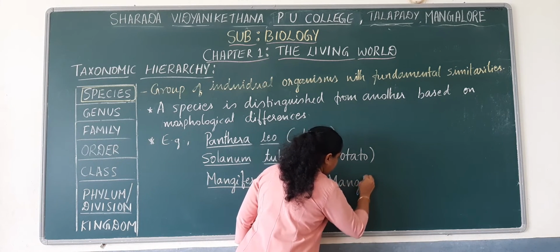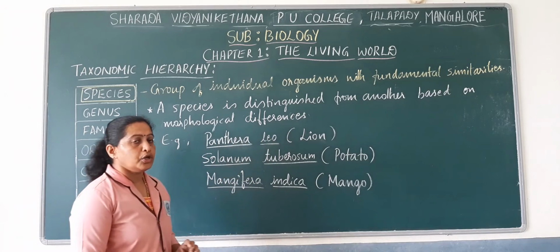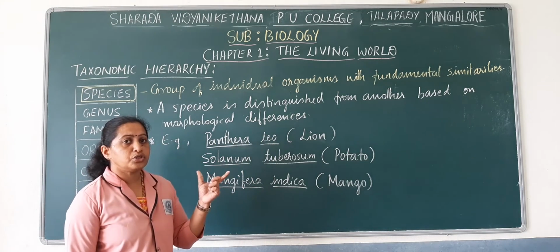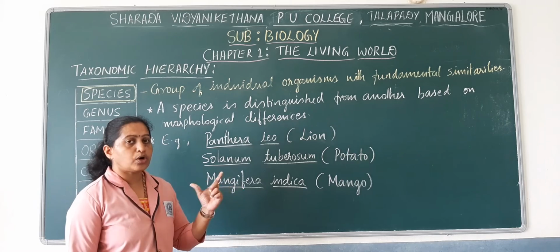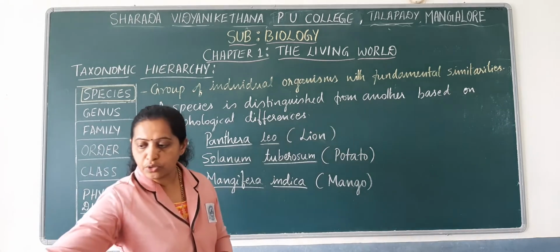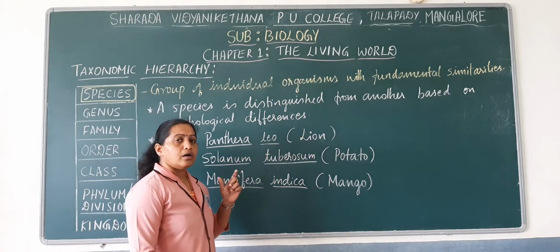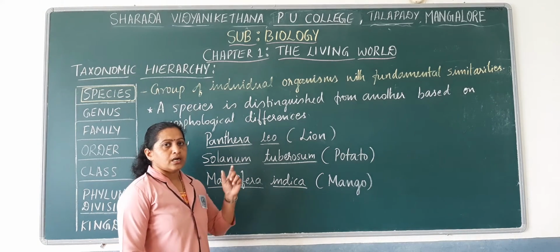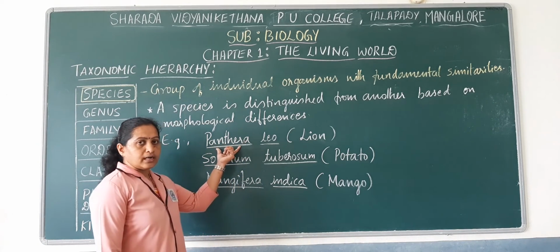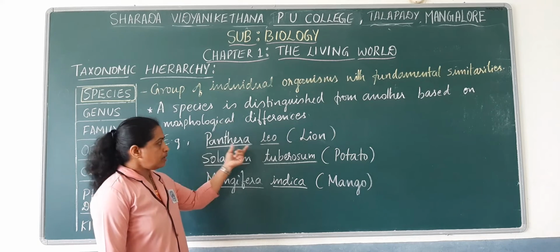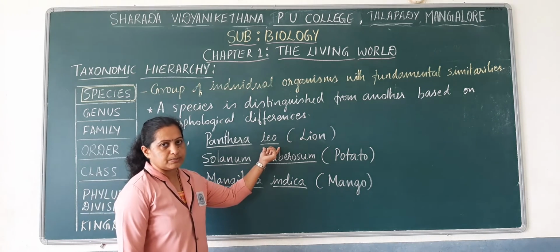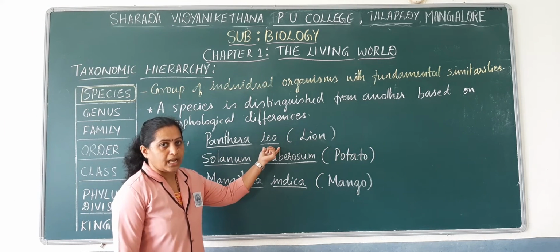Here you know that a scientific name should have two words. What are those two words we generally use for noting down the scientific name? The first word represents the genus name, the second word represents the species name or specific epithet.